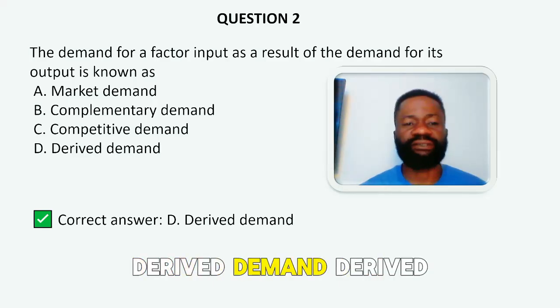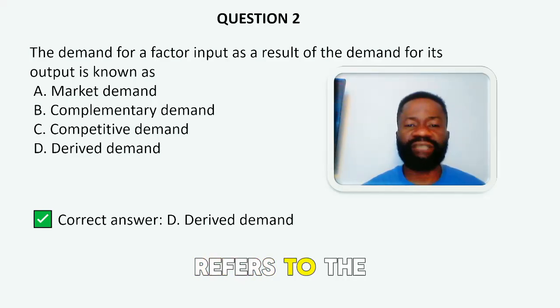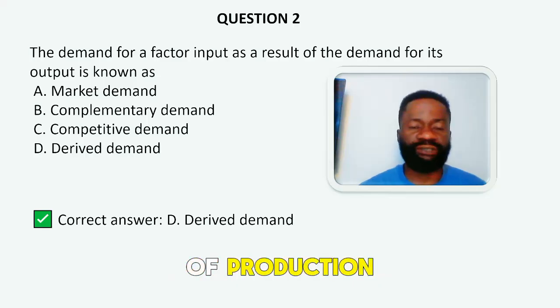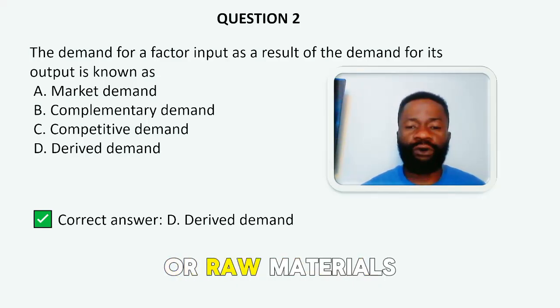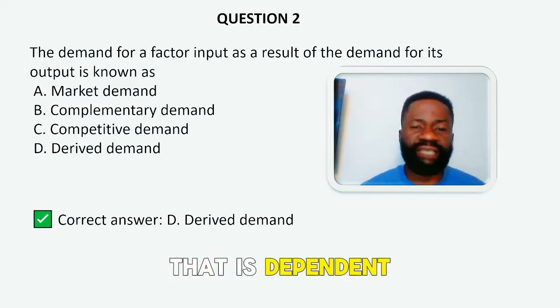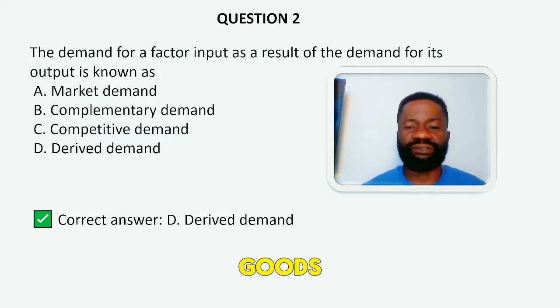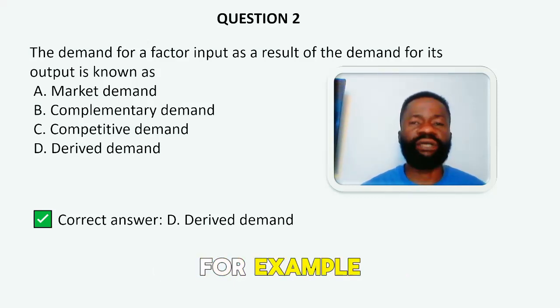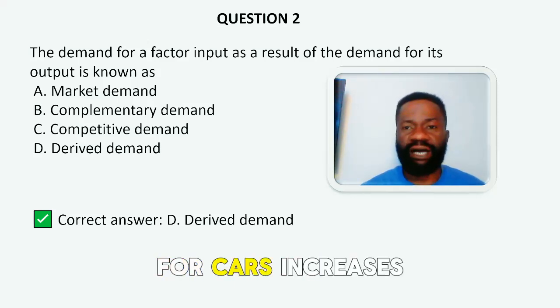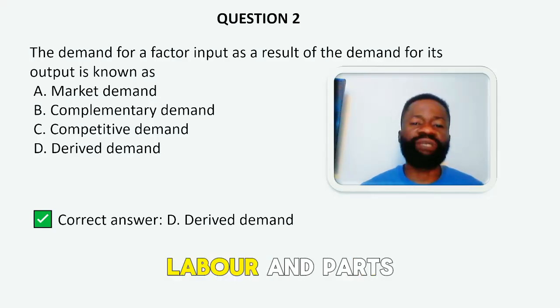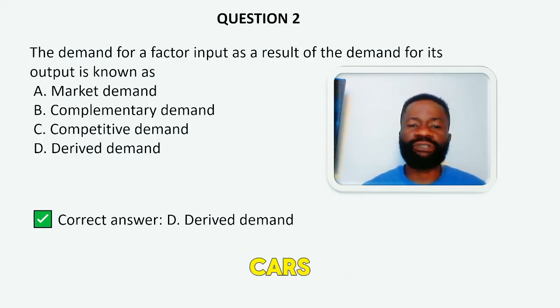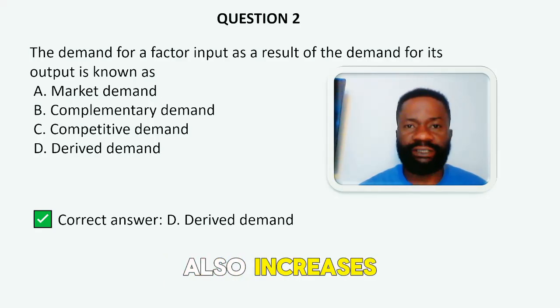Derived demand. Derived demand refers to the demand for factors of production, such as labor or raw materials, that is dependent on the demand for the final goods they help produce. For example, if the demand for cars increases, the demand for labor and parts to produce those cars also increases.